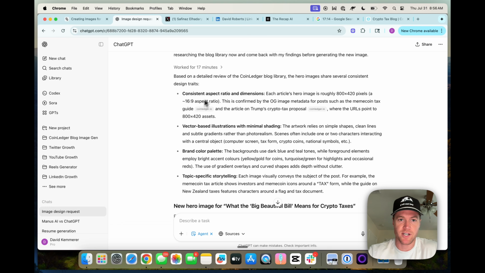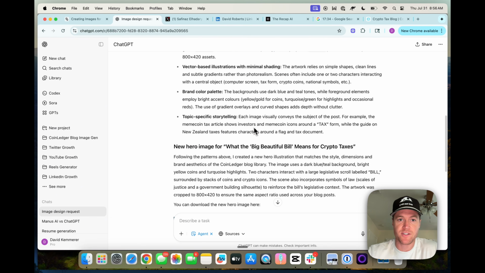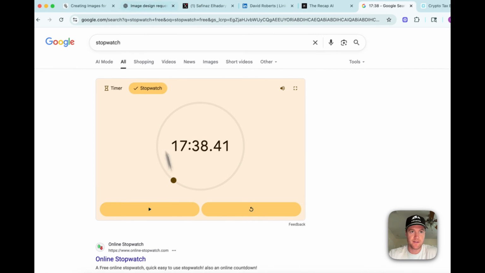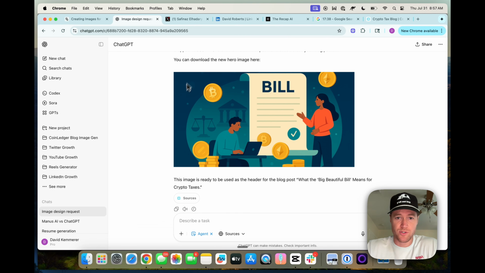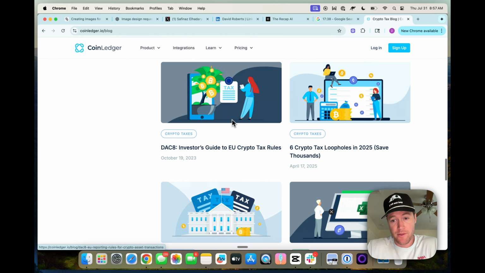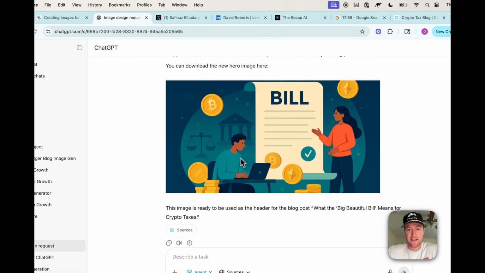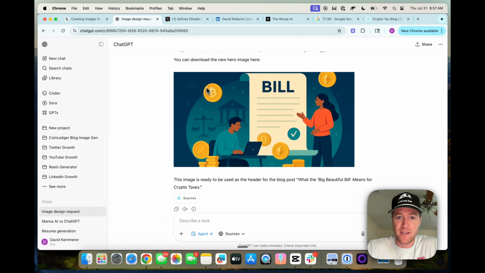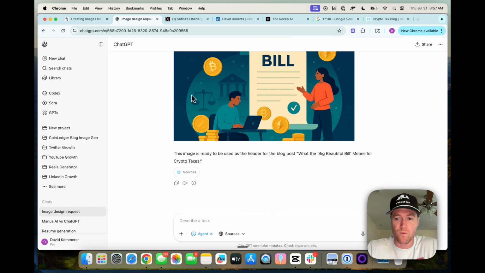All right, and it has just finished. Here's the new hero image. So honestly, pretty impressive. It took 17 minutes, by the way. And again, we probably wouldn't actually use this image, but it's pretty dang close. It doesn't nail the brand colors in our palette, but it does get the vector style. The iconography is pretty spot on. The colors are off, and the cropping thing is weird. But overall, pretty good, and I have to give the award on this task to ChatGPT Agent.